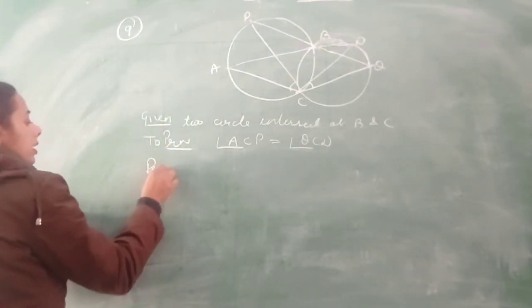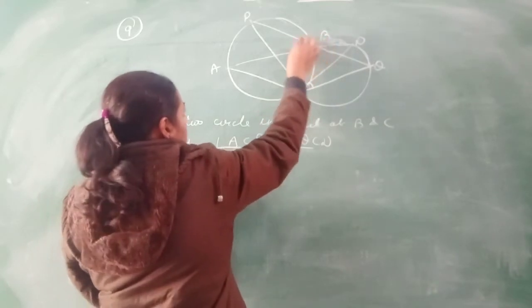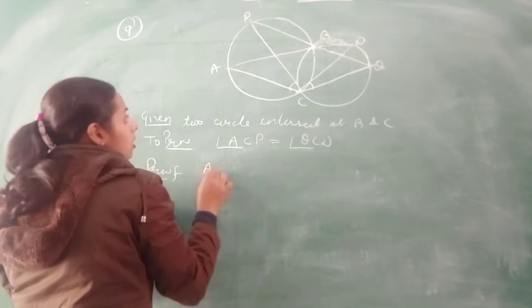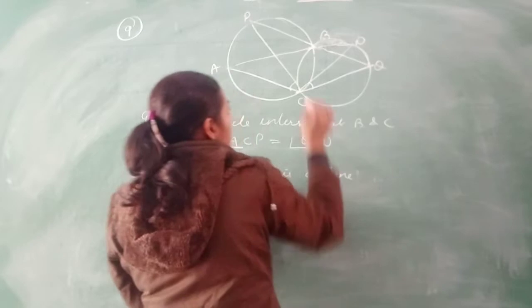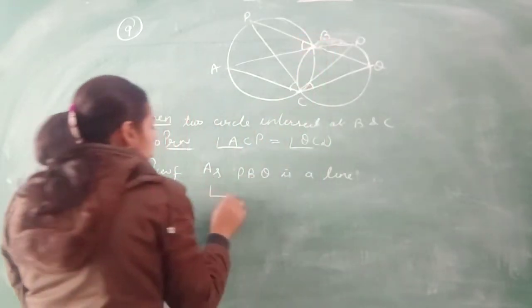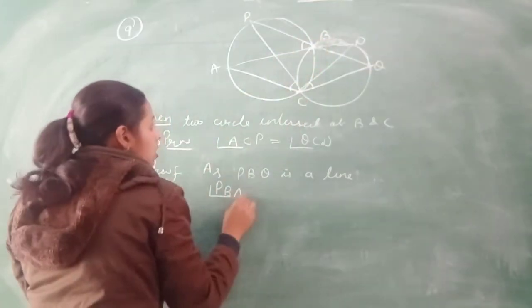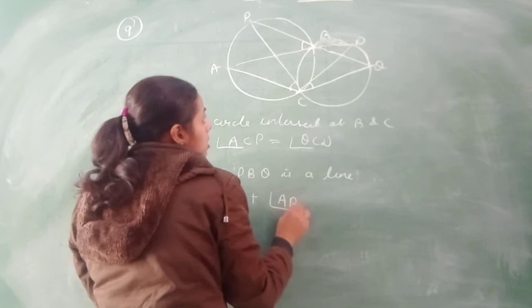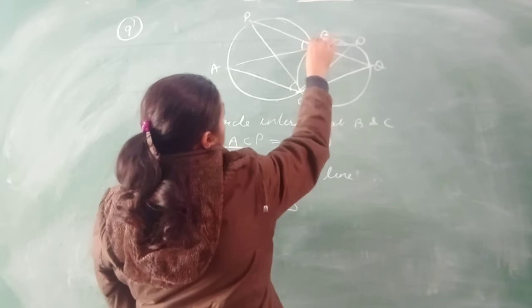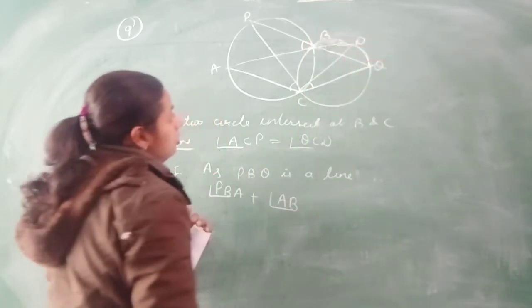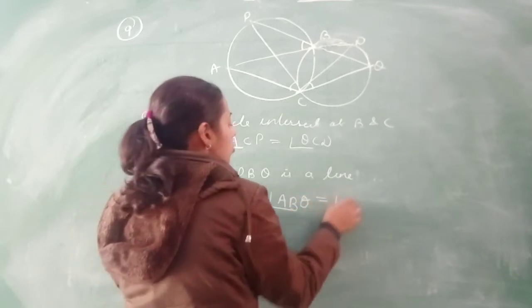Just take here, as PBQ is a line. PBQ is a line, so there should be a linear pair. That angle PBA plus ABQ is equal to 180 degrees.